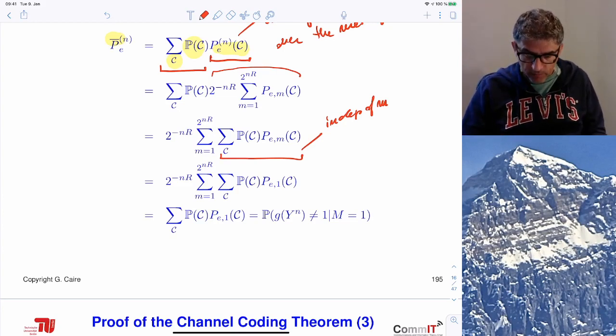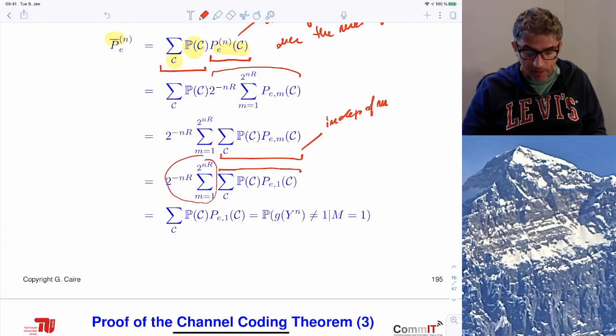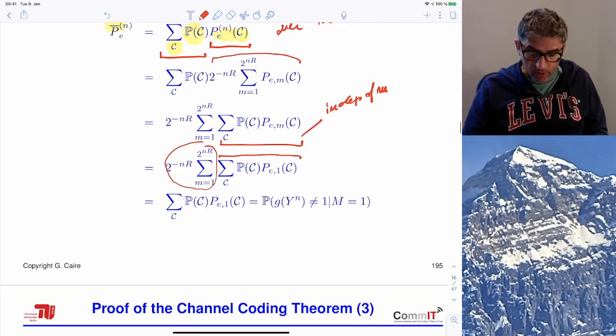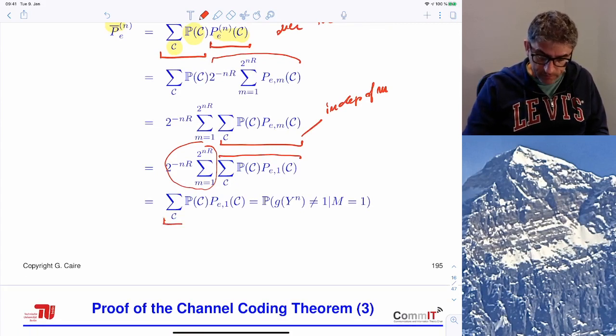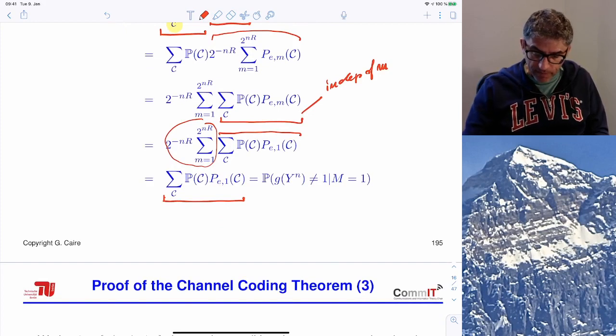So it means that without loss of generality, we can fix small m equal to 1 and consider the inner term like this. And at this point, this external sum here goes away because we are summing over all m, and then we are divided by the number, and the inner sum is a constant with respect to m. So at the end, our ensemble probability of error is simply averaging with respect to all possible codebooks the probability of message error given that message 1 is transmitted. And this can be written in this way.